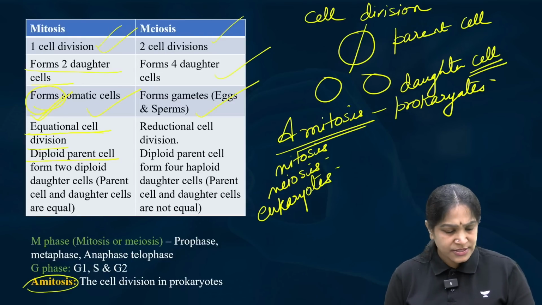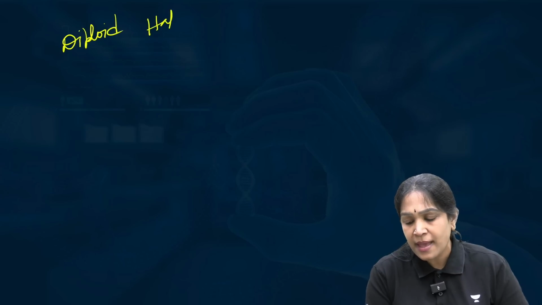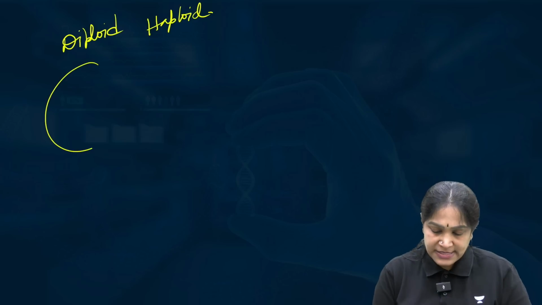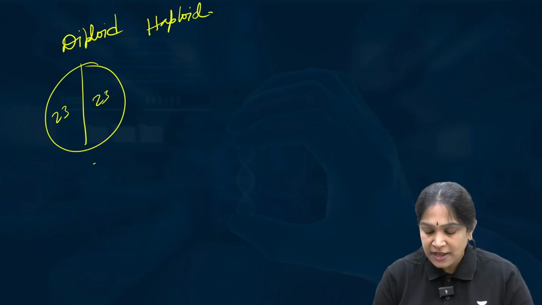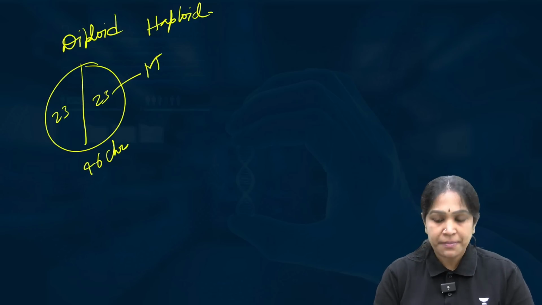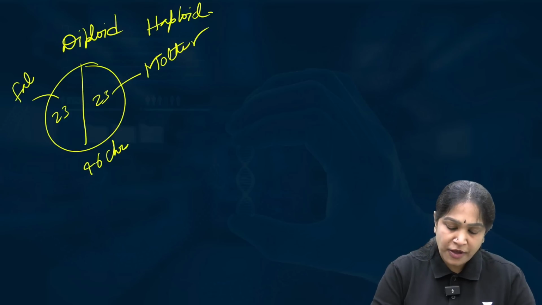Let us just try to understand one word. What do you mean by diploid and what do you mean by haploid? Diploid means, for example, you have 23, means total how many? 46 chromosomes. This 23 comes from the mother and this 23 comes from the father.